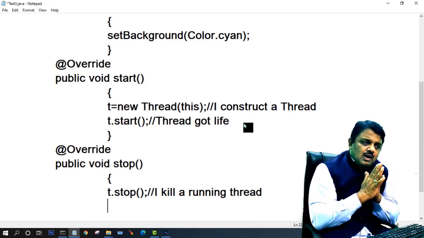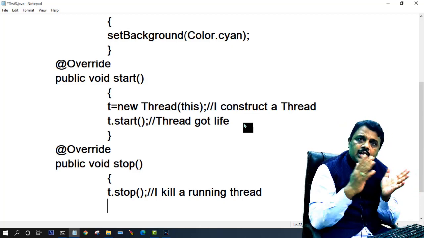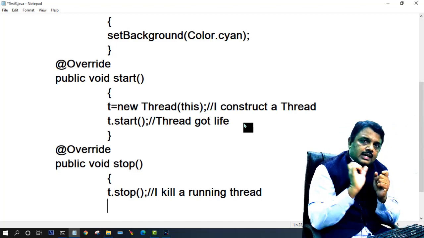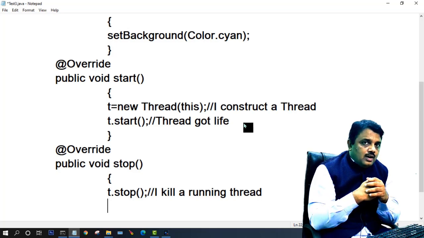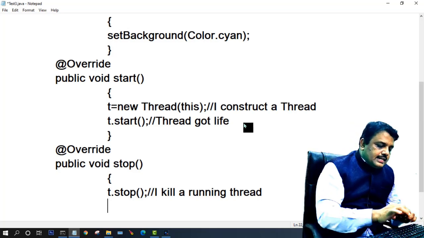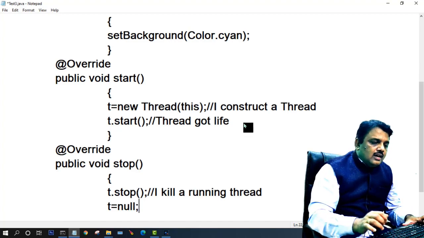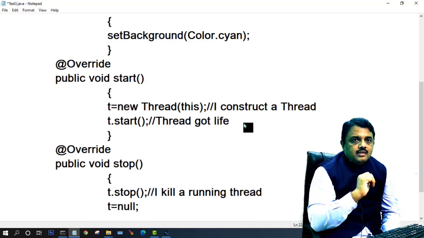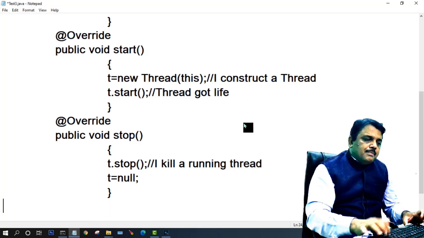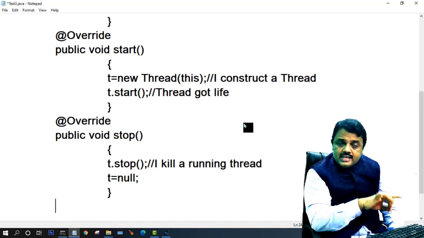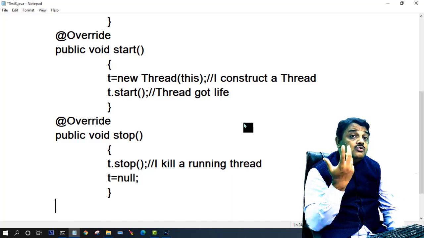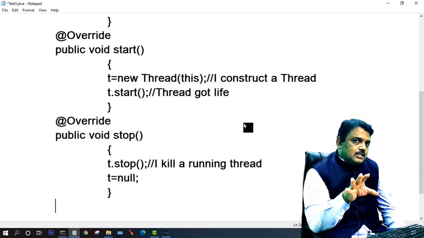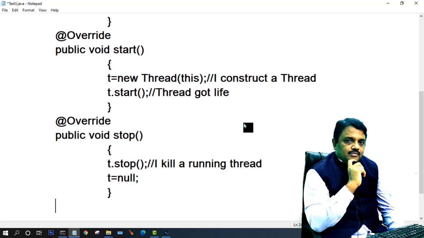You know that in Java, objects are of two types: referenced objects and unreferenced objects. As long as an object has a reference, that object cannot be flushed. So when I write t is equal to null, the thread object becomes an orphan object or unused object. I write this line to make the thread object an unused object. When the thread object is unused, it is the job of the garbage collector to flush that object.